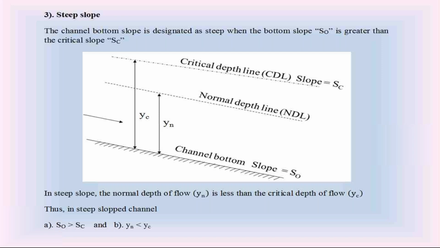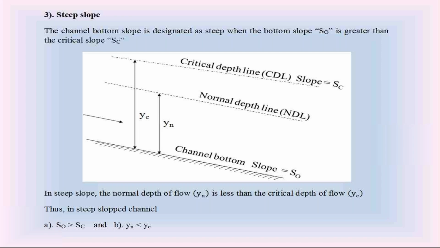One is critical slope: S0 is equal to Sc and Yn equal to Yc. Second one is mild slope: S0 less than Sc and Yn greater than Yc. At normal depth Yn, the flow is subcritical flow. Third one, steep slope: S0 greater than Sc and Yn less than Yc, and at normal depth Yn, the flow is supercritical flow.